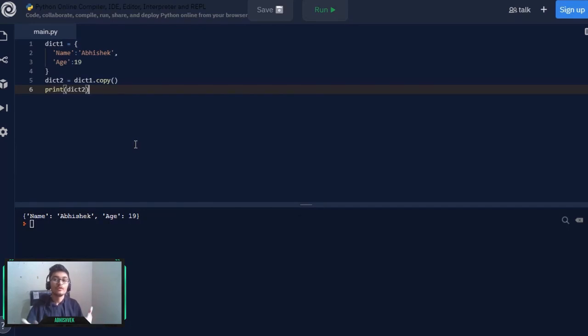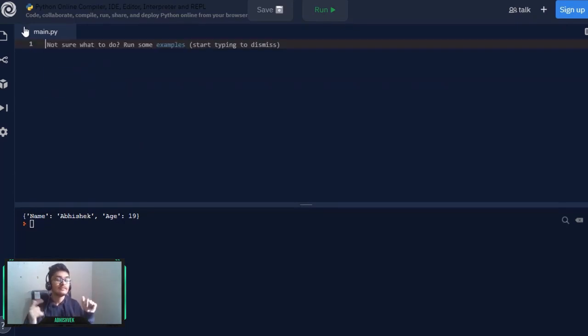Now this tutorial is going quite long, so you can play as much as you want with your data types. Now I have explained what particular data types mean. Okay, let's clear it. So if you want some integer value, you can play with int, for float use float, and for complex numbers you can use complex. Now in terms of collection of items, you can use tuples, lists and sets accordingly.